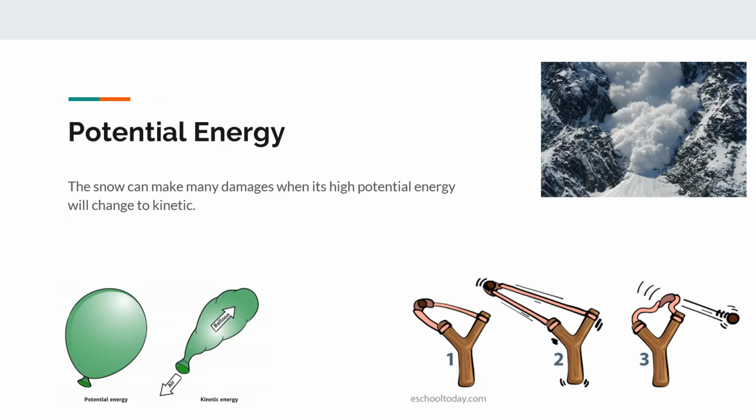Another example is this balloon. The left picture is potential energy because there is no movement of the balloon, because the air is inside it. But in the right one, the air is coming out of the balloon, and the balloon is going to the other side, so they are opposite. So this one is kinetic. Why? Because the air is moving and the balloon is moving as well.